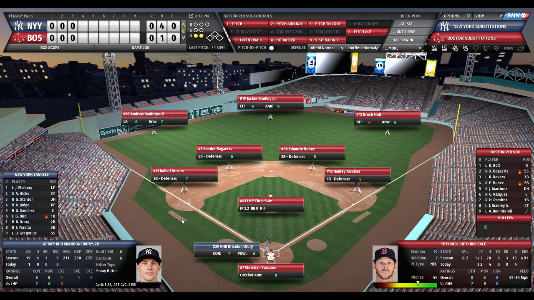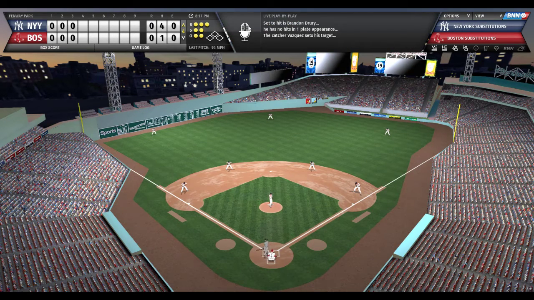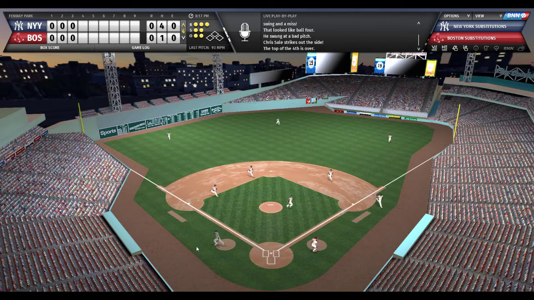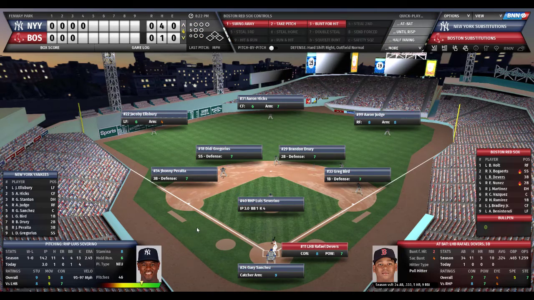So 2 outs, bases empty for Brandon Drury. Drury's 0 for 1, the Yankees' second baseman. Right-handed spray hitter. Sales works quickly to Drury, full count. And he strikes him out swinging! Fastball blew it by him. 1-2-3 go. The Yankees via the K. We go to the bottom of the 4th.